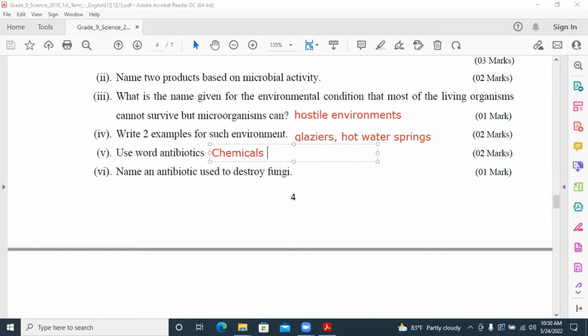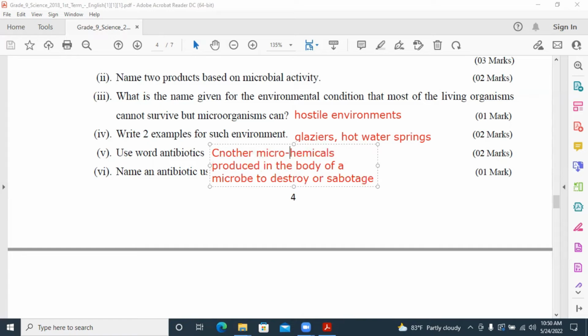Chemicals produced in the body of a microbe to destroy or sabotage another microorganism. Sabotage means weakening.